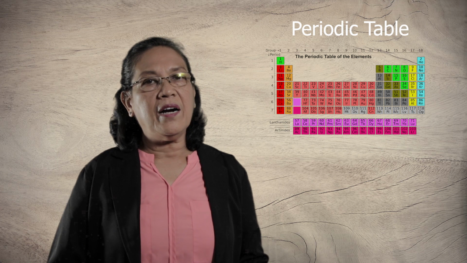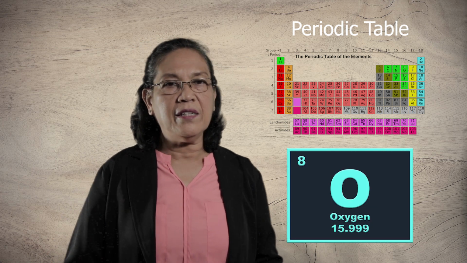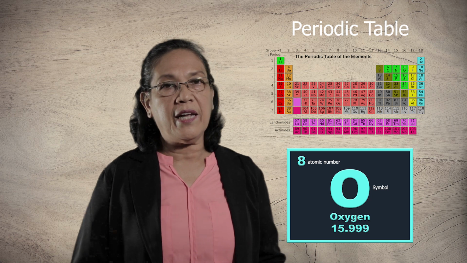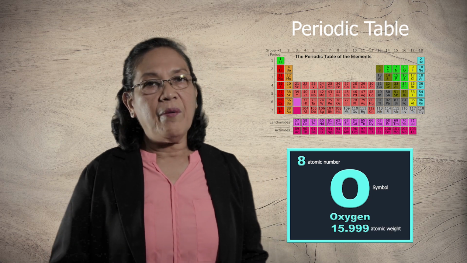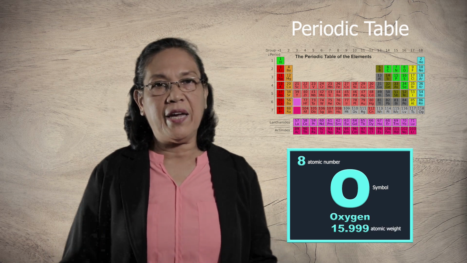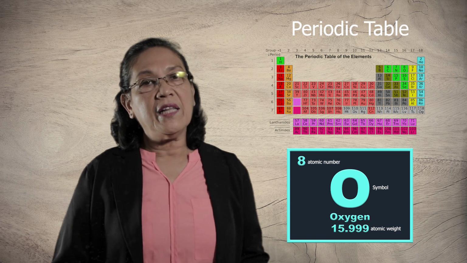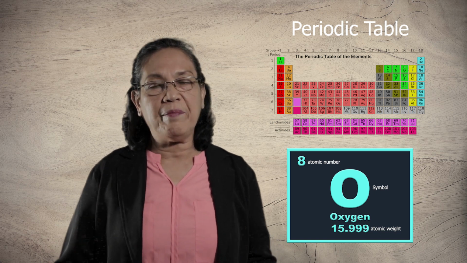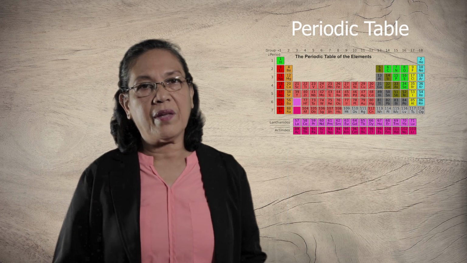When you look at the periodic table, there are elements listed there together with their symbols, the atomic number, and the atomic weight. Now, how are these elements being grouped? There are two families of elements in the periodic table. These are the A family and the B family.